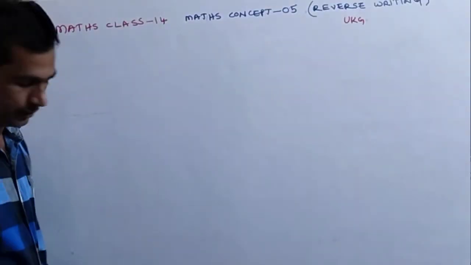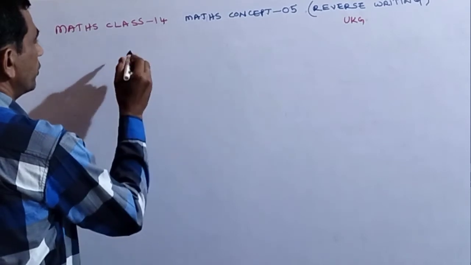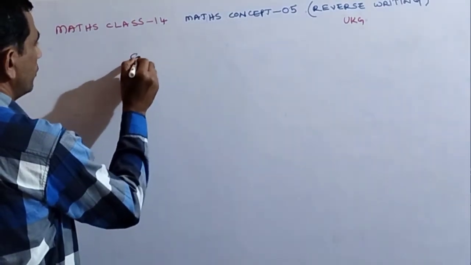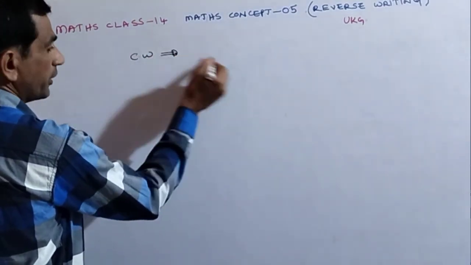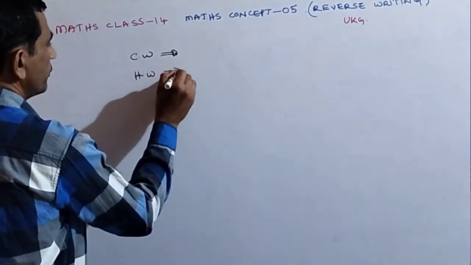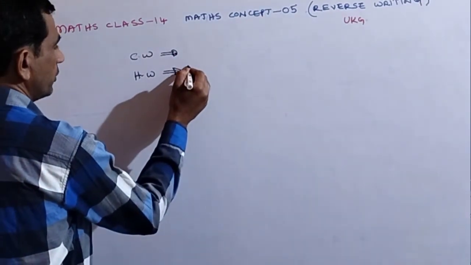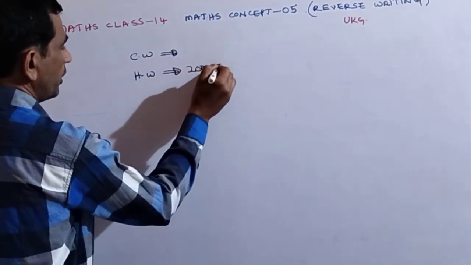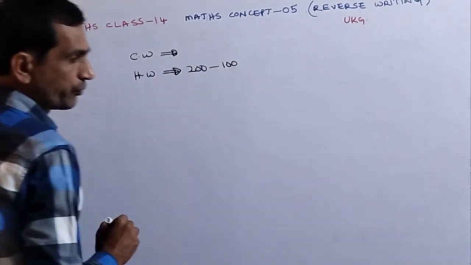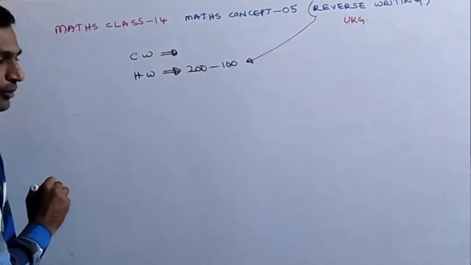Every day we have classwork, and whatever I told you, write it down in the notebook. Next, homework: take 200 to 100 numbers and write them in reverse writing manner.